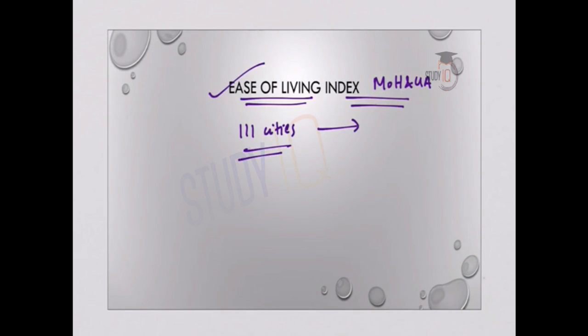Next one is also a very important report, Ease of Living Index. This is published by Ministry of Housing and Urban Affairs, and it has been developed to allow city managers to get a grip on the city's baseline. This index covers 111 cities across the country, those with a population of 1 million plus. The 4 parameters used to measure the performance of the cities include institutional factors like governance factors. Second one is social factors like social identity, education, health, security, etc. Third factor is economic factors like economy, employment, etc. And the fourth one is physical factors.